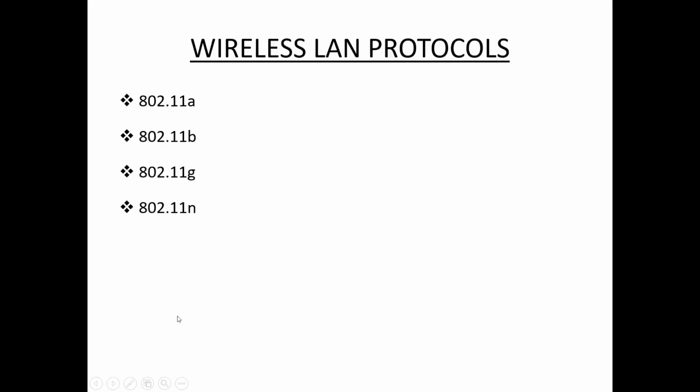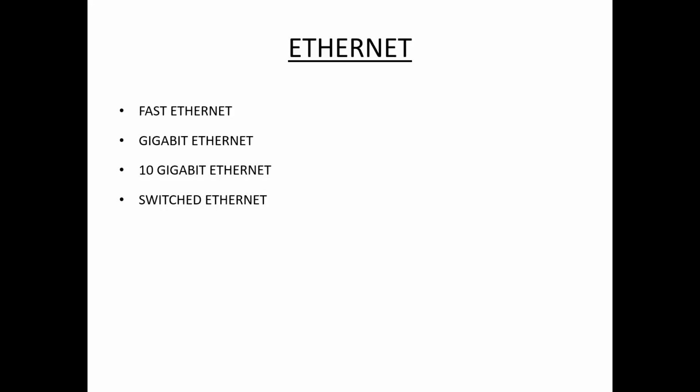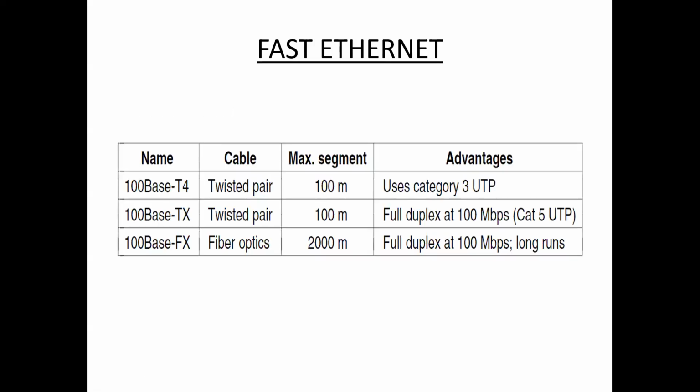802.11 is a wireless network, and 802.3 is a wired network through Ethernet cables. The different classes of Ethernet are fast Ethernet, gigabit Ethernet, 10 gigabit Ethernet, and switched Ethernet. So let us discuss each type of Ethernet. First one, fast Ethernet.